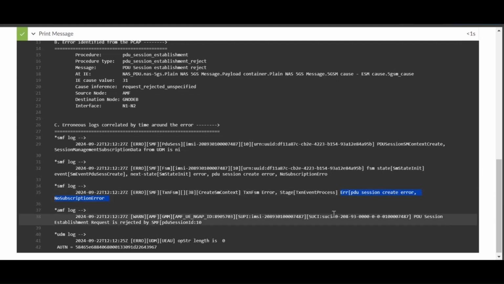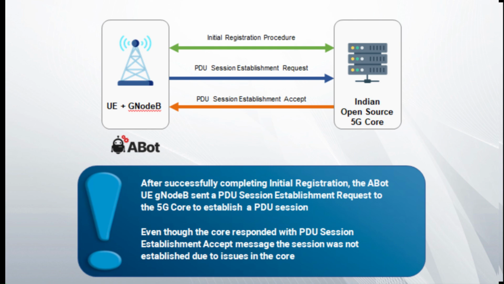which is propagated from AMF to Gnode B as PDU session establishment request rejected by SMF. Let's see another case. Here too, after initial registration, PDU session establishment request was sent to the core. However, this time, PDU session establishment was accepted.